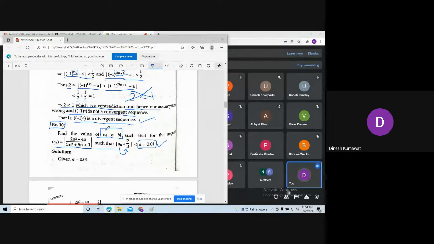We need to find out the value of n naught such that after that number n naught, we are coming very close towards this number 2/3. So let us try to understand how we are going to calculate this value of n naught in this situation. If you apply L'Hopital rule, or if you just take n square common from this sequence, then you can conclude that the limit of this sequence is nothing but 2/3. Can you see that?